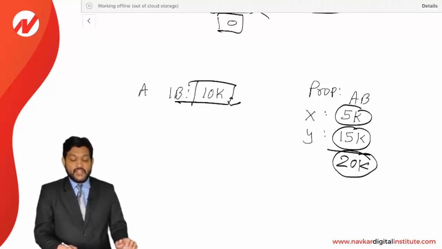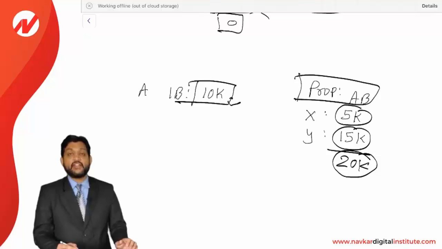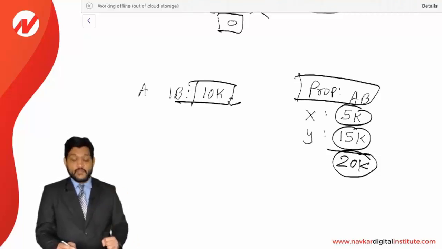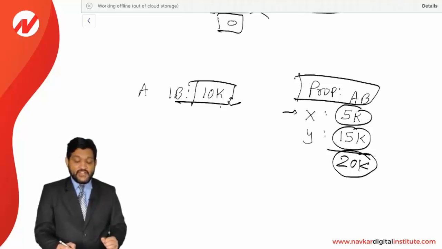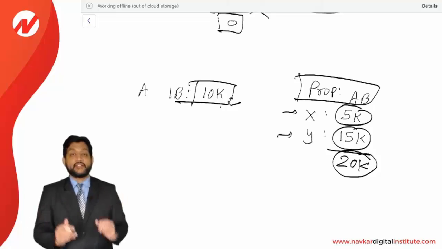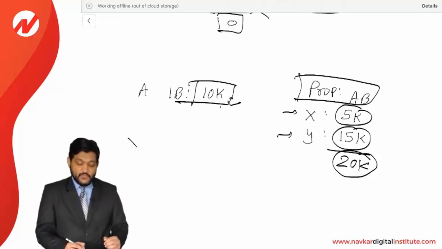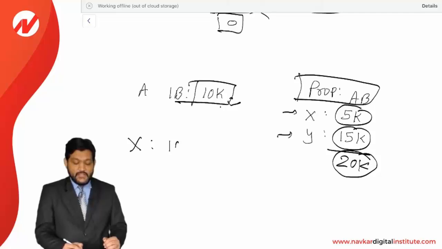So what should be considered as the AB of the property? It should be considered as 10,000 or 20,000, whichever is lower. It means 10,000 should be considered as the AB of the property. But the problem is there are two properties, X and Y, so both have a separate basis. How to calculate? For X, it will be 10,000 into 5,000 divided by 20,000.